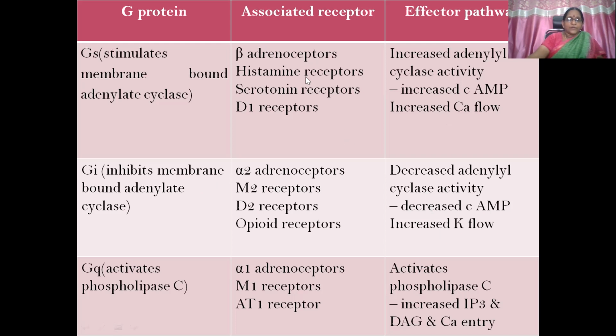Okay. So here we have examples of GS stimulatory: beta adrenoceptors, histamine receptors, serotonin receptors, and D1. D2 belongs to GI receptors, and then alpha 2 receptors, M2 receptors, and opioid receptors. And here alpha 1 receptors. So alpha 1 is GQ and alpha 2 is GI. All these things come under the autonomic nervous system, again the types of receptors and which receptor is acting through GS or GI, GQ. Everything is important there. Then GQ: alpha 1 adrenoceptors, muscarinic M1 receptors, and angiotensin 1 receptor.